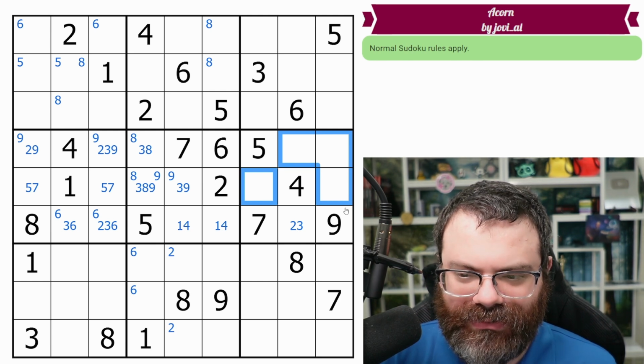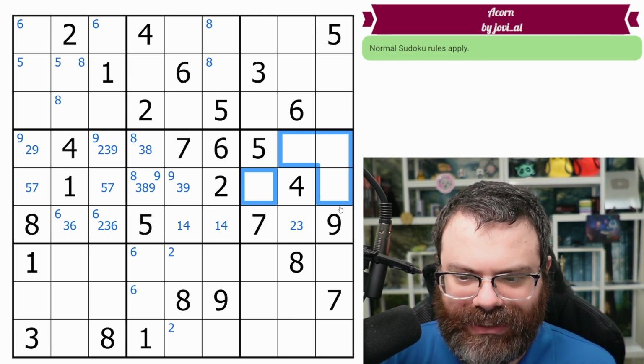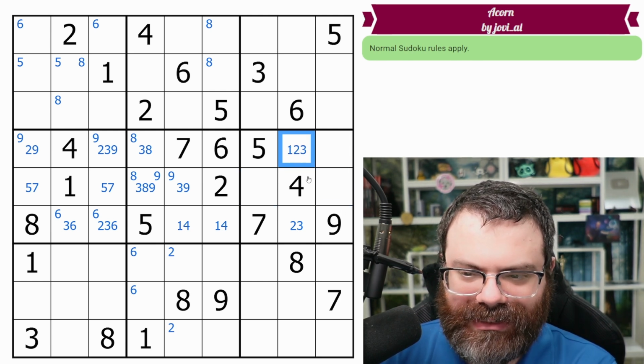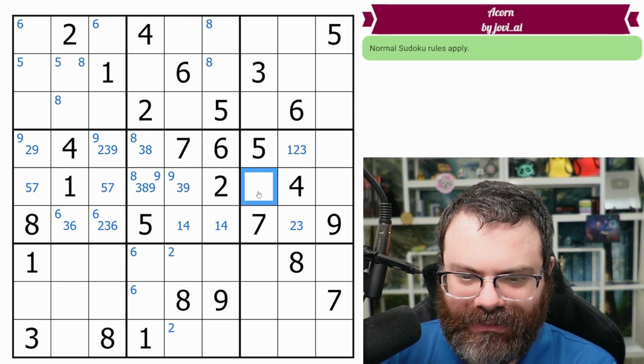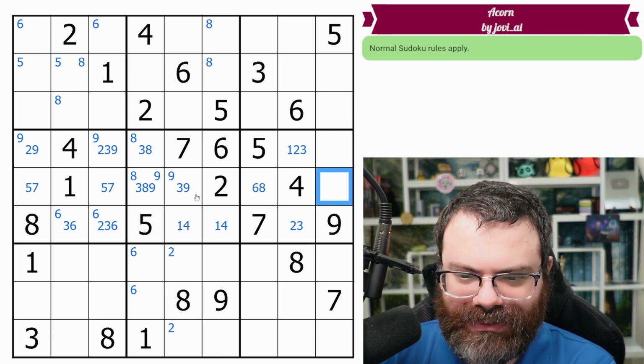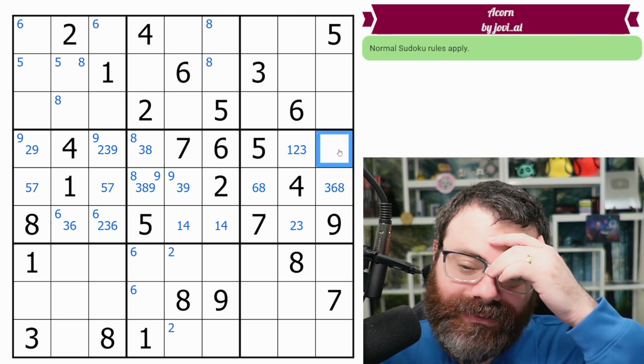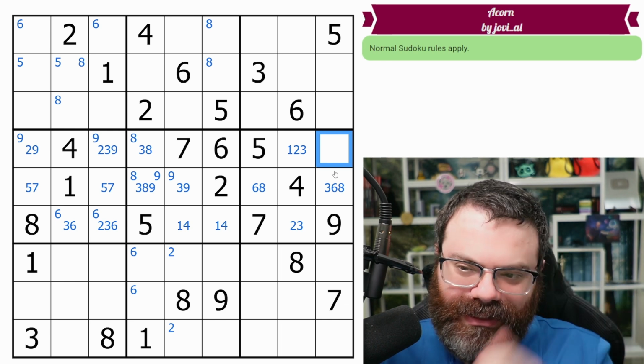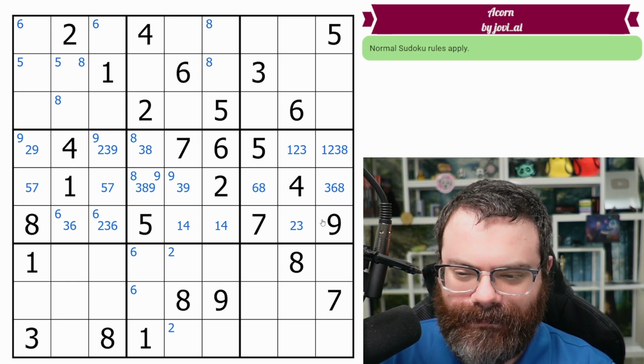We need 1, 2, 3, 6, 8. This can't be 6 or 8, so this is down to 1, 2, 3. This can't be 1, 2, or 3, so this is only 6, 8. This can't be 1 or 2, so this is 3, 6, 8. Any of 1, 2, 3, 6, 8? Not a 6, so 1, 2, 3, 8. Okay.